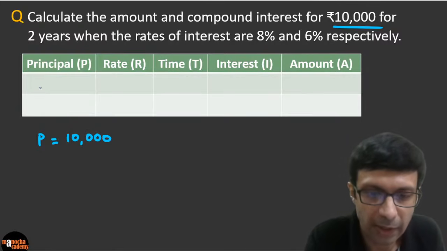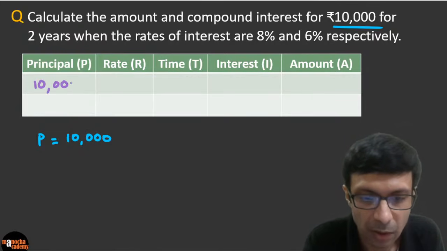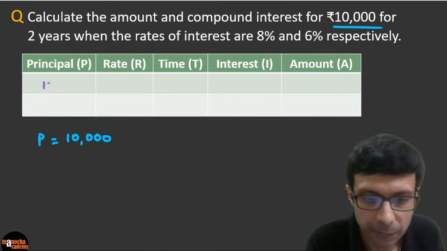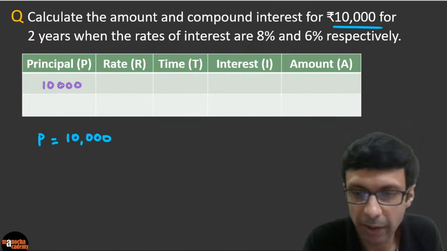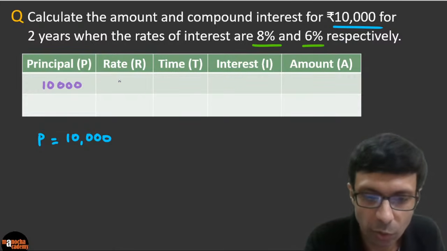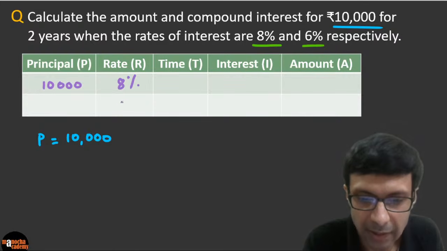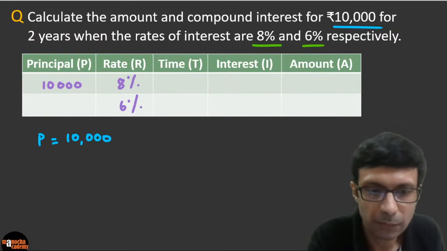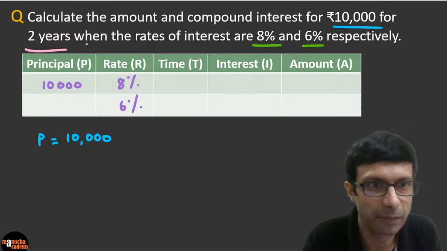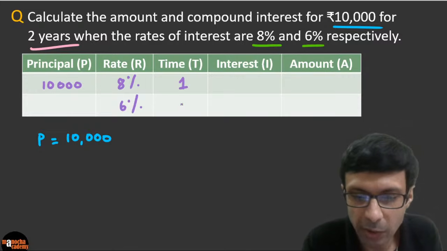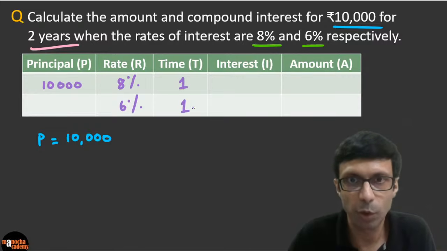So we're going to write 10,000 in our table. Again, make this table, very simple table I've shown you, right? And the rates are given. So 10,000 is our principal here, and the rates given to us are 8% and 6%. So let's put down those rates, 8% and 6%, right? And the time is 2 years. Can you see that? The time given to us is 2 years here, right? So let's go ahead and do this. Very simple. And so we are going to break it up into 1 year, because we are breaking this table, right? So we have put down the time.